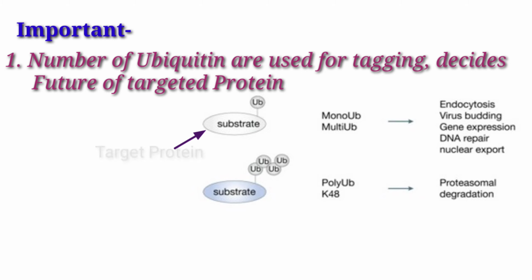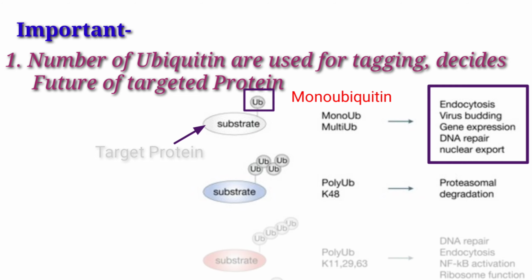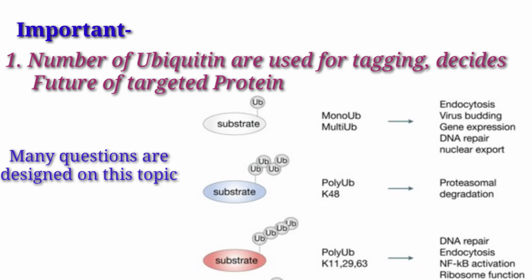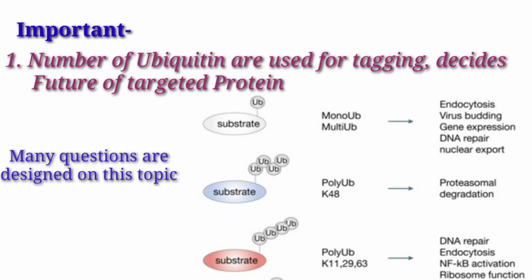If the protein is linked with a single ubiquitin protein, then that protein will go to the endocytic vesicles. In competitive exams, a number of questions are designed on these concepts, and I am sure you have understood the basics of protein folding and protein degradation.